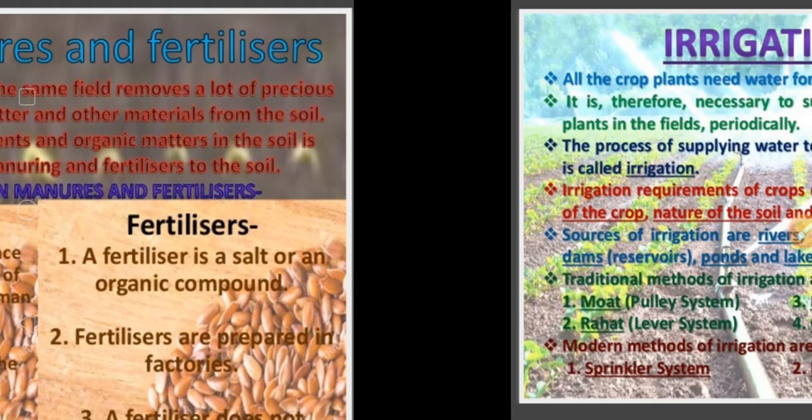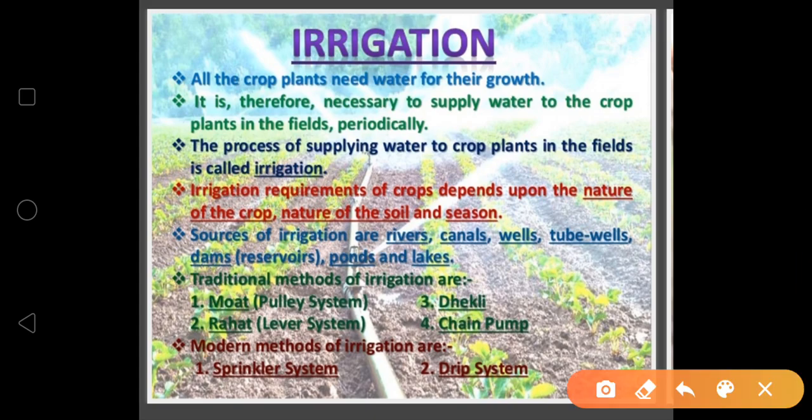Okay, next is irrigation. The next step is irrigation. Irrigation means supplying water to the crops at regular intervals of time. Regular intervals depend upon the type of crops, how much time they need for the water and how much amount they need. All crop plants need water for their growth.